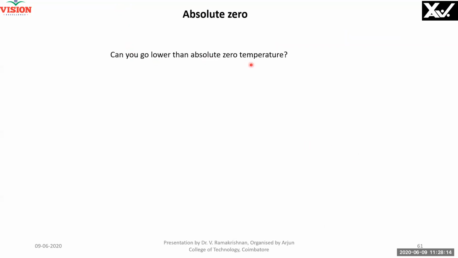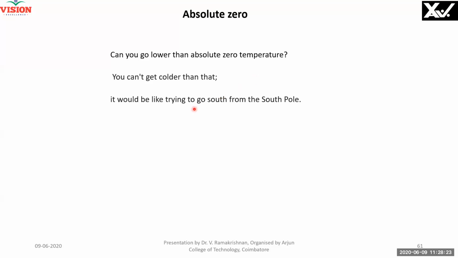Can you go lower than absolute 0 temperature? You cannot get colder than that, because you have already reached the South Pole. Can you go to the South Pole from the South Pole? No. So you cannot go. It would be like trying to go south from the South Pole, because you can only go north from the South Pole. Is there a corresponding maximum possible temperature?